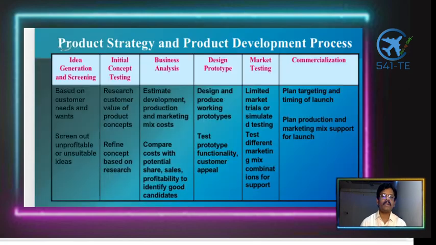This is a comprehensive table that indicates the product strategy and the product development process: idea generation and screening, concept testing, business analysis, designing, prototype, market testing, and commercialization. These are the main stages in the product strategy and product development process. So you can see and understand the entire process.